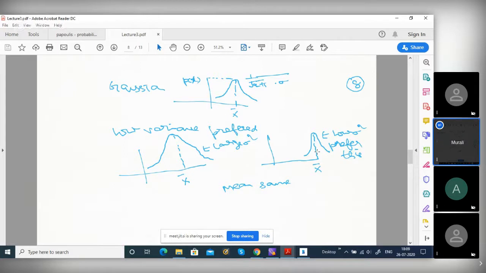In our communication, when we estimate some parameter, if the variance is less, it is good and we can trust it. We want low variance. Low variance is a desirable quality, right? Yes.